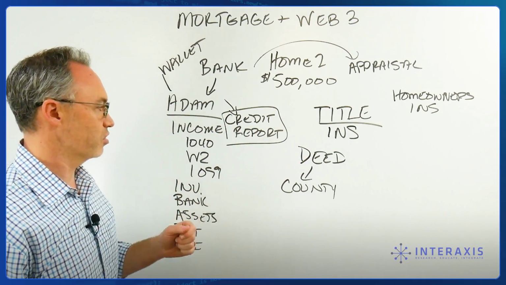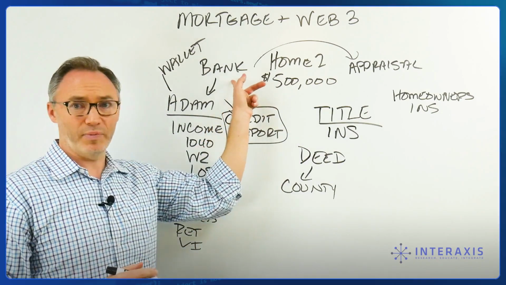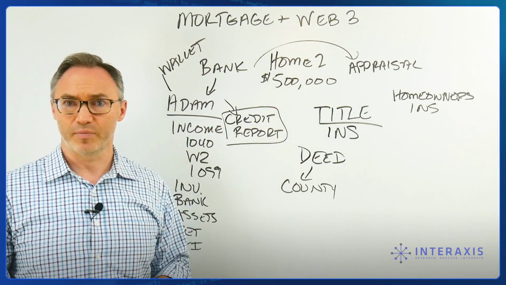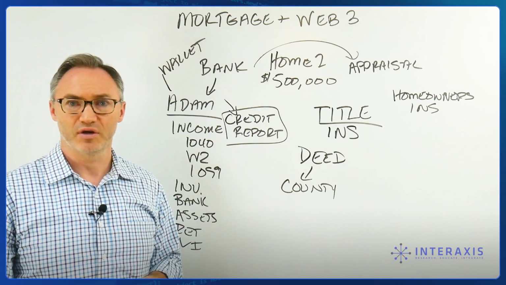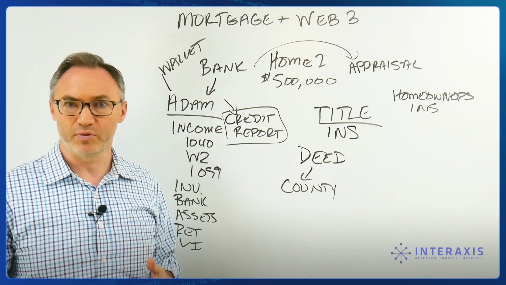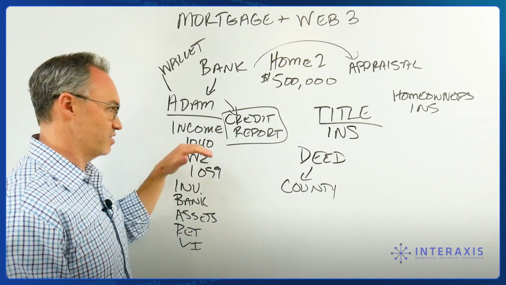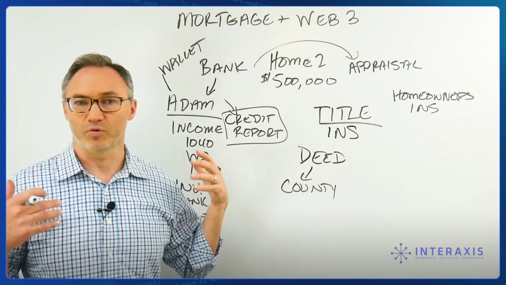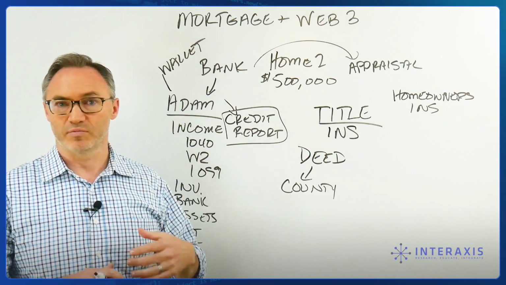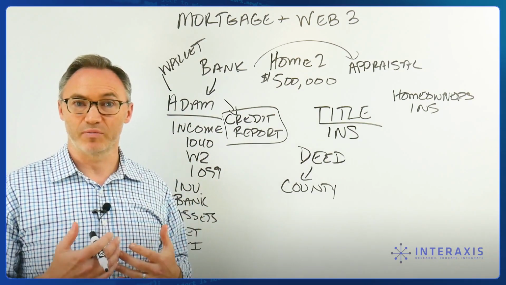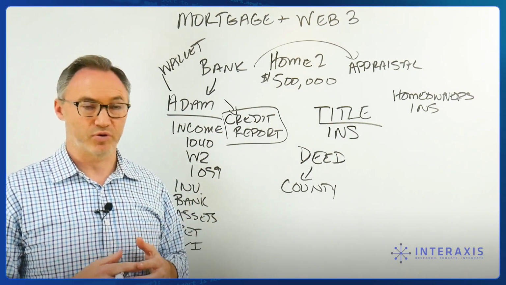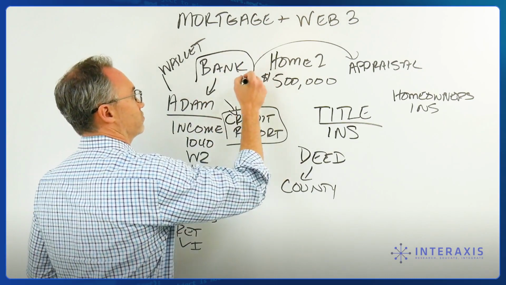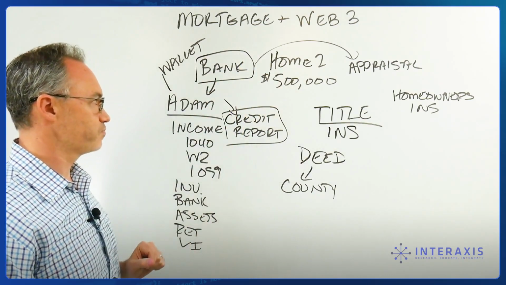We are going to talk about an actual bank. Do I need to get a loan from a bank? Why does it have to be a person that decides, or multiple people, or an institution like that decides if I'm credit worthy and if I'm going to buy that home? Why can't it be code? Why can't I go get a loan from some piece of code that evaluates my ability to pay it back and put certain parameters in there? So we can talk about what that's going to look like.